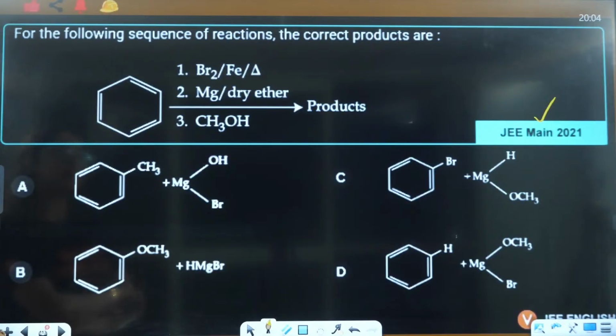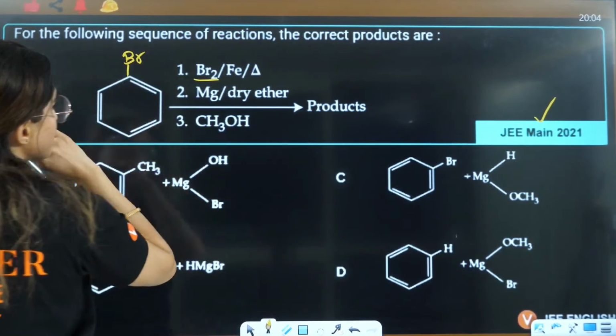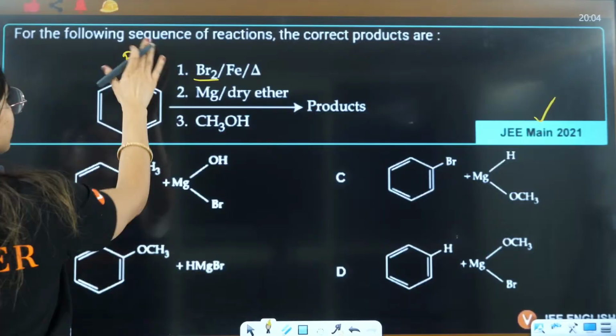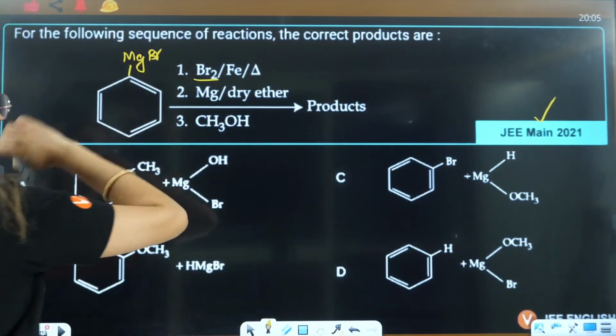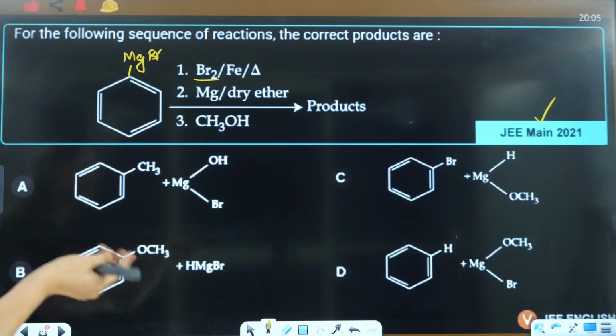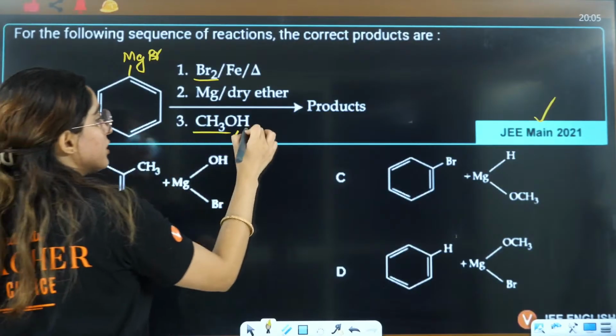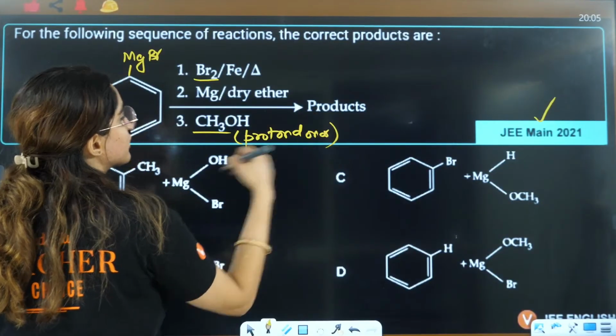The correct products are, this is benzene. Firstly, bromine will be added on any position, right? Then Mg will be added, that means this will become MgBr. Then CH3OH, when Grignard reagent is reacted with CH3OH, which is a proton donor, right?